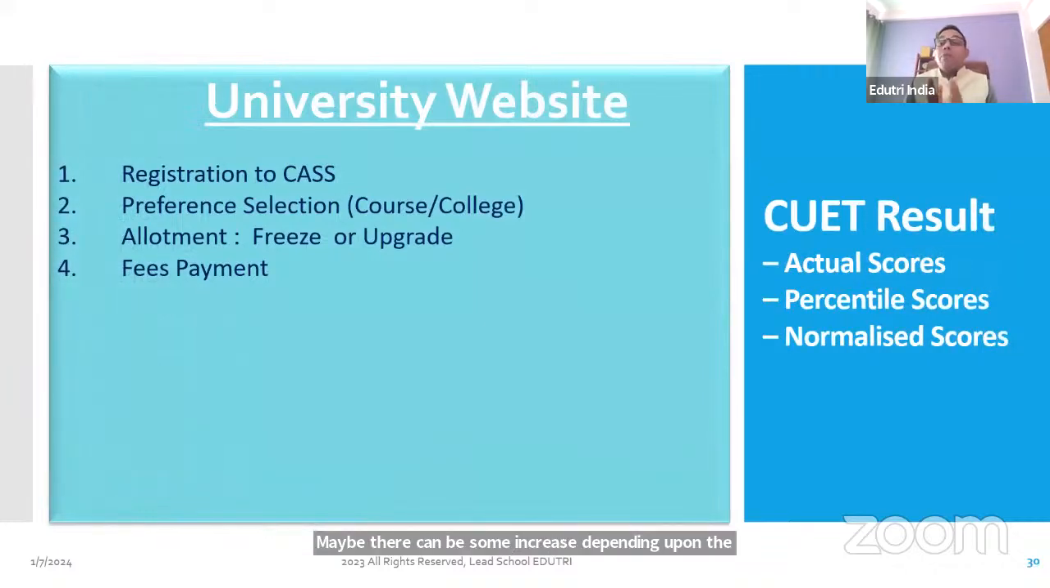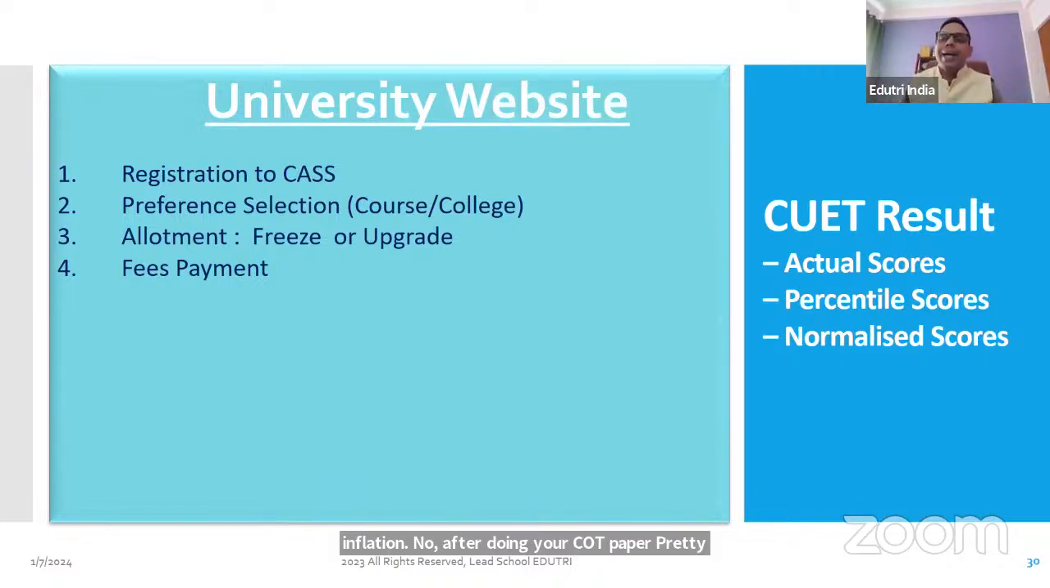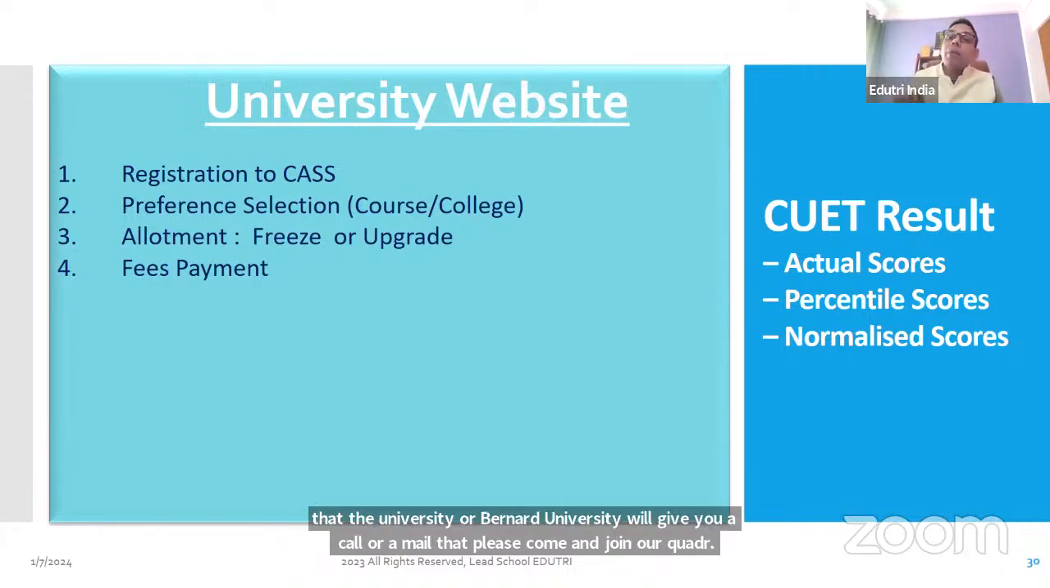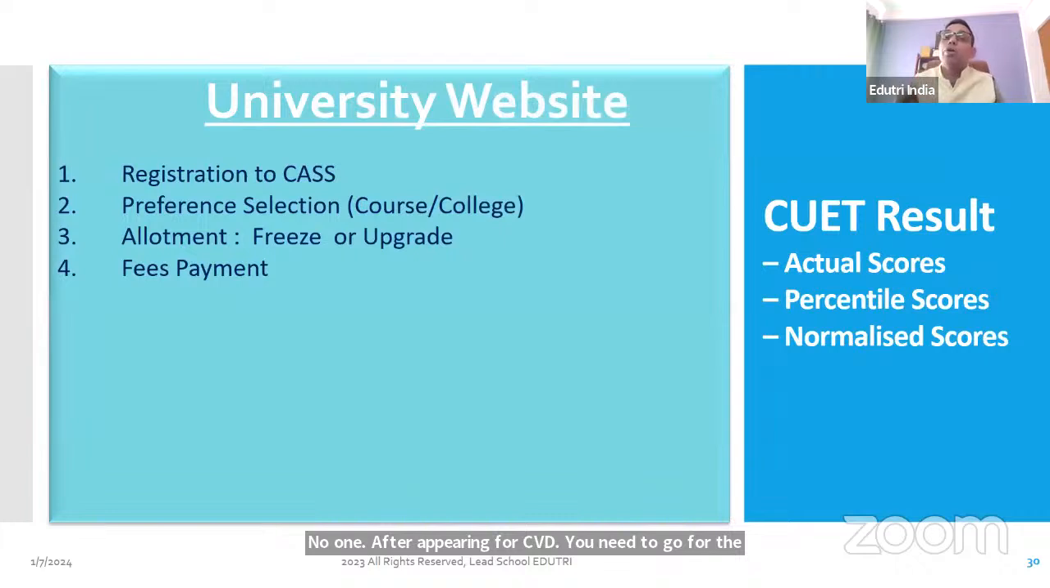Now, after doing your CUET paper, please remember, some of you sit and assume that Delhi University or Banaras University will give you a call or mail asking you to come and join their college. No, not at all. After appearing for CUET, you need to go to the specific website of the university where you want to take admission.